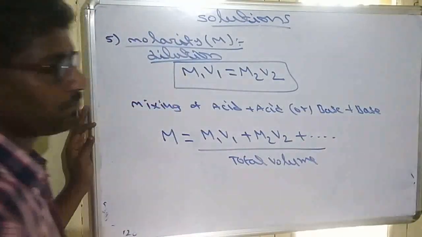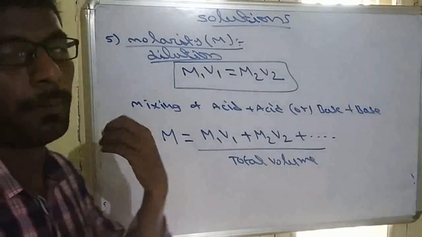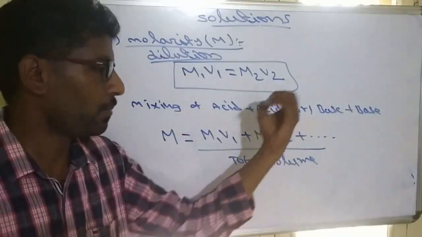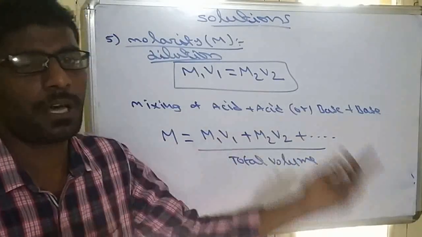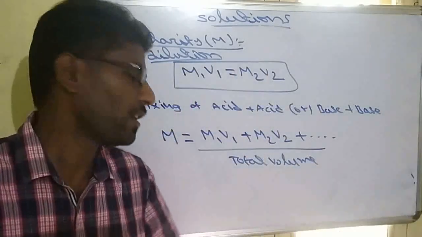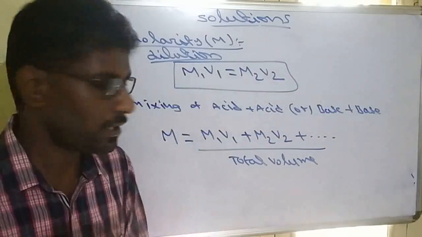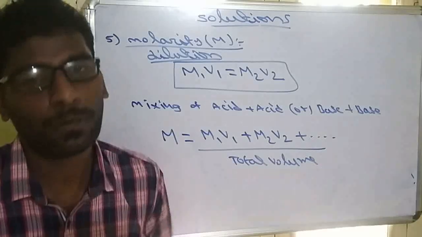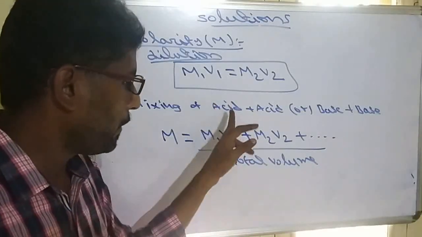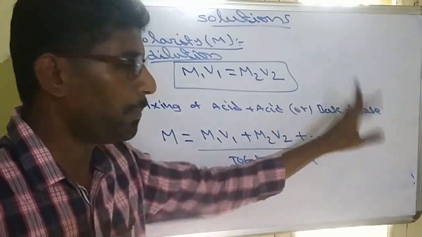This formula is for acid mixing or base mixing. Not only two acids or two bases, we can mix any number of them. If we are mixing three acids, it is N1V1 plus N2V2 plus N3V3, divided by total volume. So this is for mixing of acids or bases.